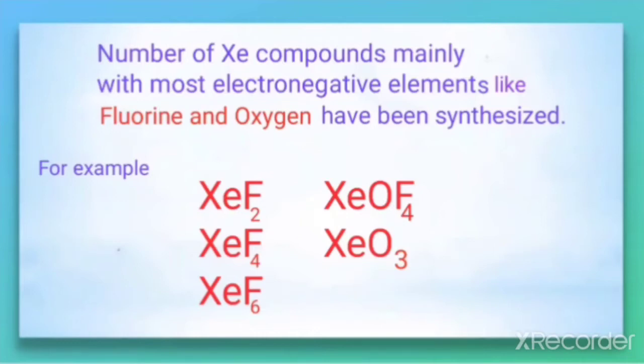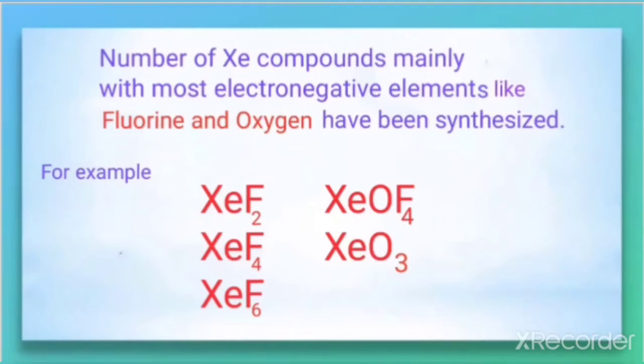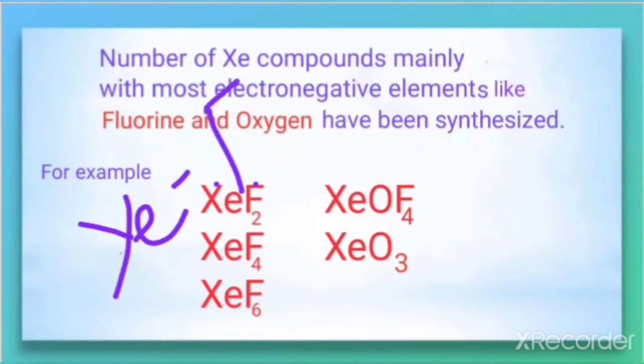And similarly, we have some compounds like XeOF4, XeO3. These compounds can be categorized into two types depending upon the elements involved. Here xenon and fluorine are involved, so such compounds are called xenon-fluorine compounds.